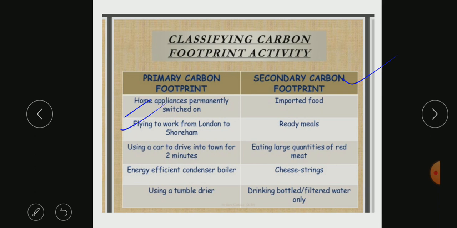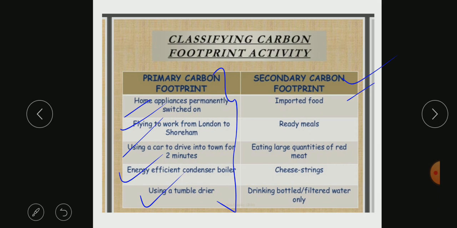Second, flying, for example from London to Shoreham, or any type of flying, as we know that aeroplanes, helicopters and such high-emission transport produce a lot of carbon dioxide. Using a car to drive into town for 2 minutes, even if you're using your own vehicle, that is under your control. An energy efficient condensing boiler, or any dryer, these are all your personal uses.